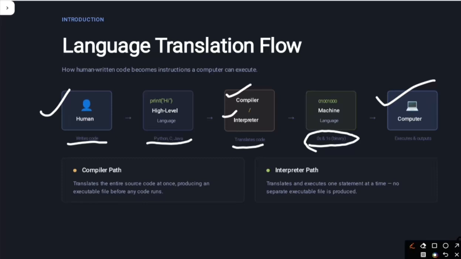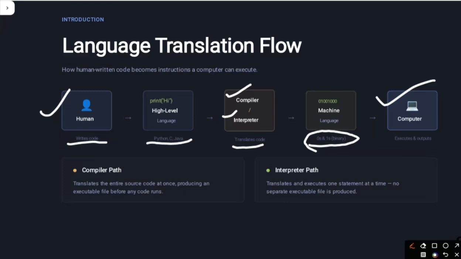So here is the language translator flow: how the code a human writes becomes instructions a computer can execute. First, the human writes the code in Python, C, Java, C++, or any of the languages. Then the compiler or interpreter translates the code into machine language, meaning 0 and 1 binary digits. After that, the computer executes it and gives us the output.